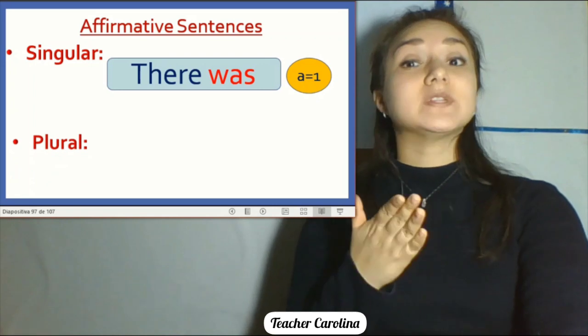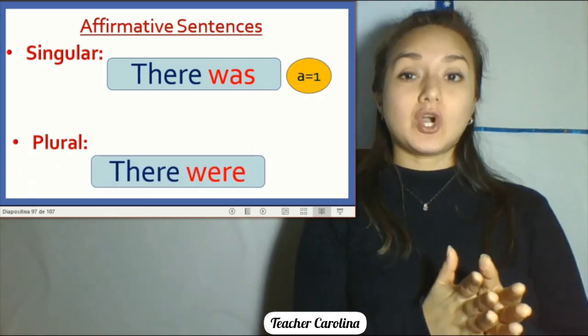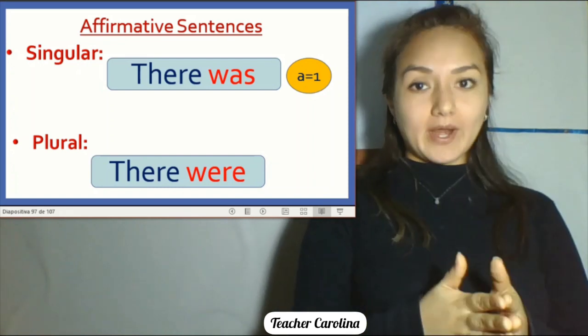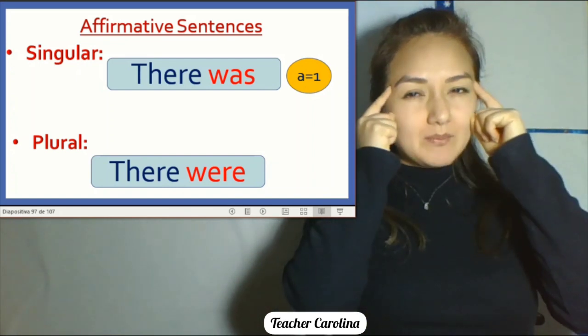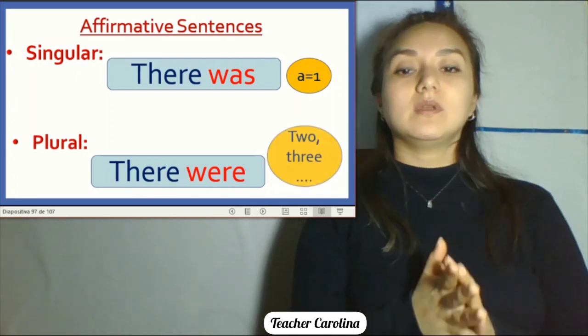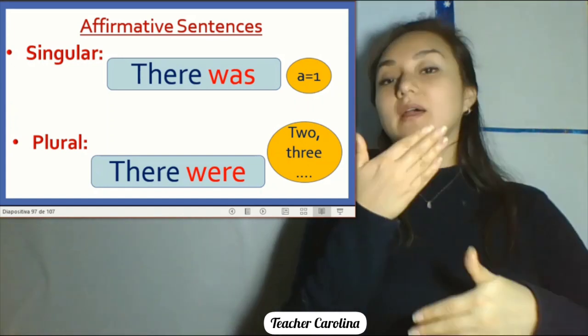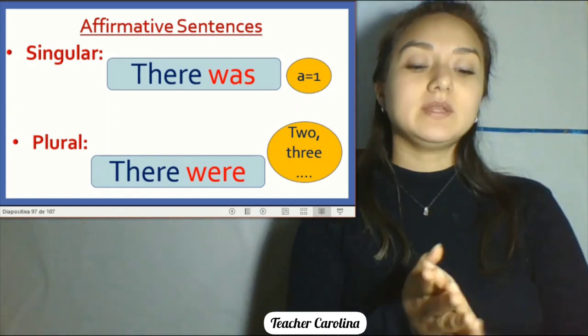What happens if it's plural? We are going to use were. There were, right? If it's plural, remember, plural, there were. And you have in there 2, 3, 4, 5, 6, etc., right?